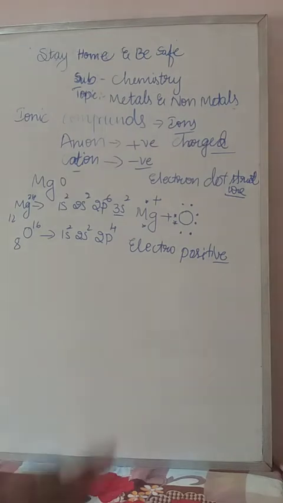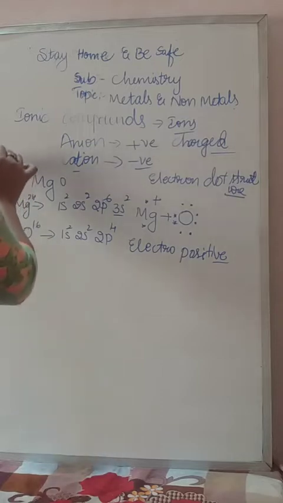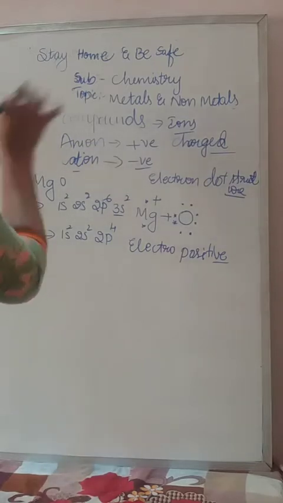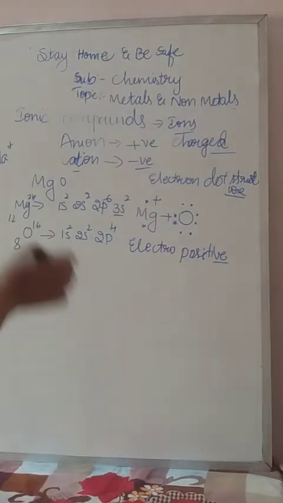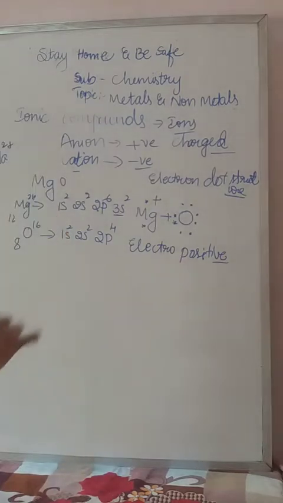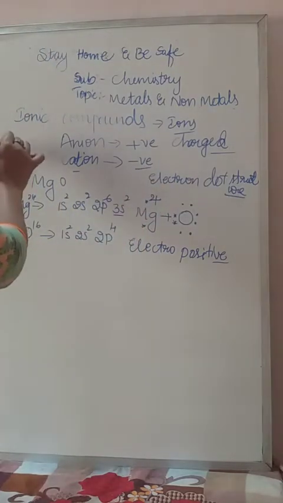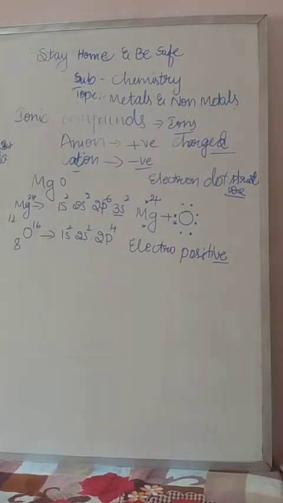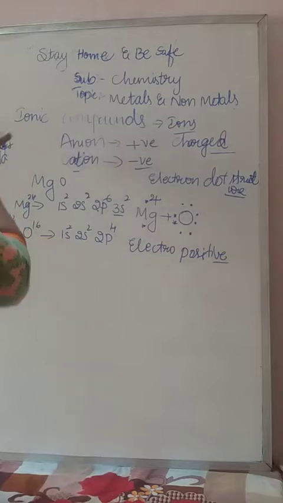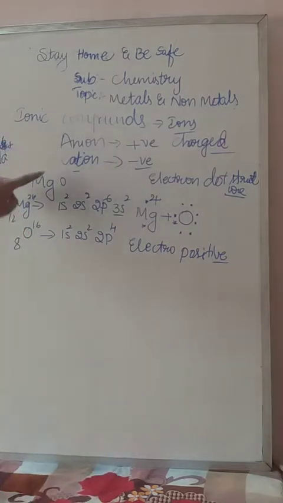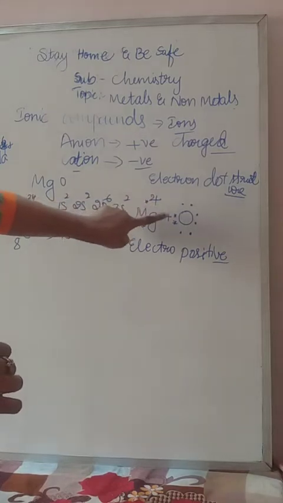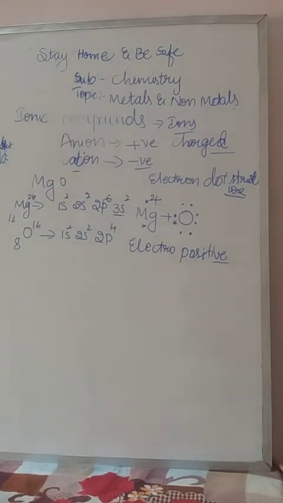that element is called electropositive. Sometimes in an MCQ or examination they will ask what is the meaning of Na plus. If it donates 2 electrons, we write 2 plus only. If it donates 3 electrons, we write 3 plus only. If it donates 4 electrons, we write 4 plus only. What does that mean? It donates 4 electrons. Here magnesium 2 plus means magnesium donates the 2 electrons and becomes electropositive.